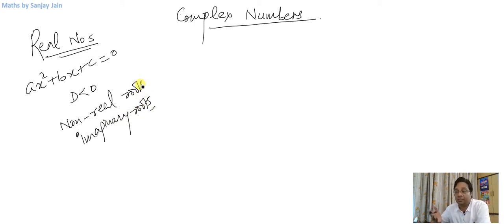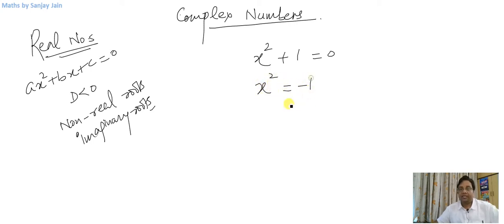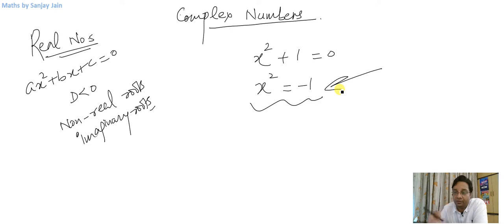Now, what are those imaginary roots? If I have such an equation, x squared plus 1 equal to 0, and I talk about real numbers, the square of a real number can never be negative. So this is not a possibility in real numbers, right? Because in real numbers we said that the square of any number is non-negative. So it is not possible for the square of a number to be negative in real numbers, right?